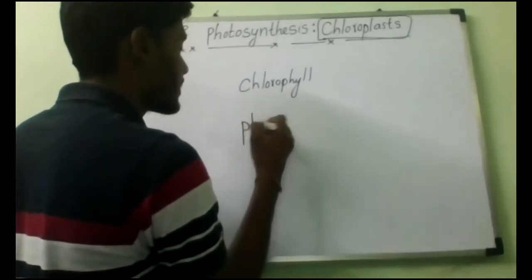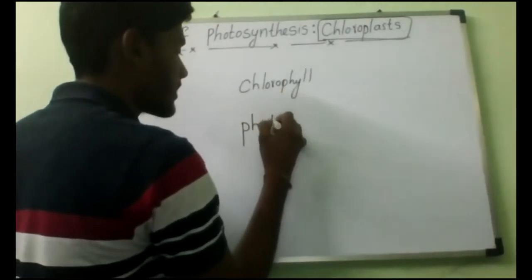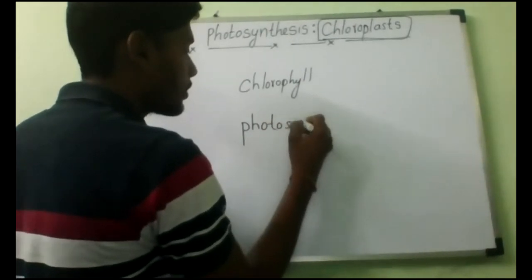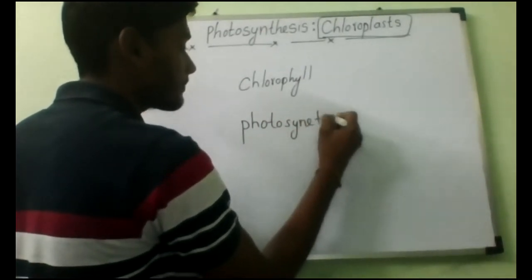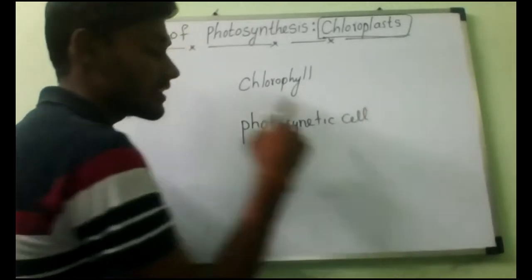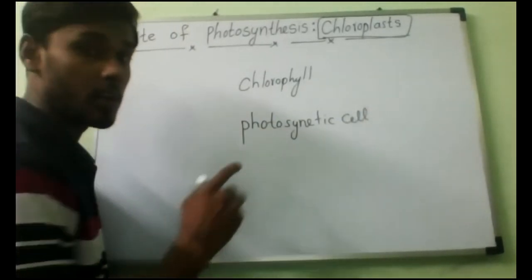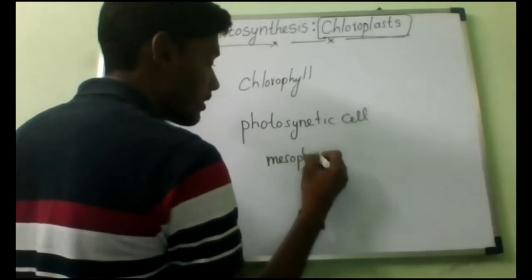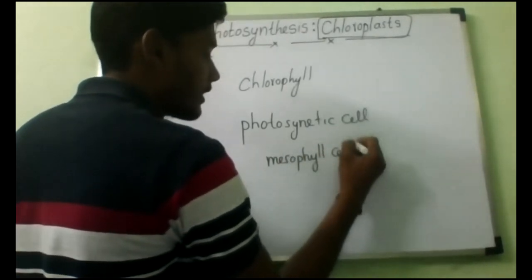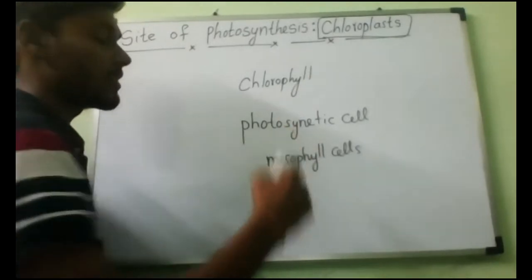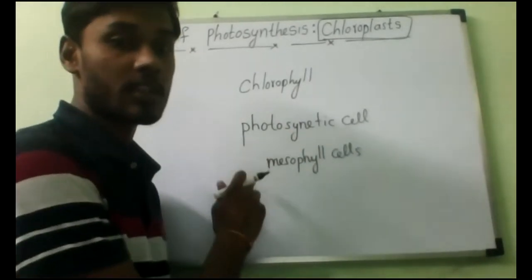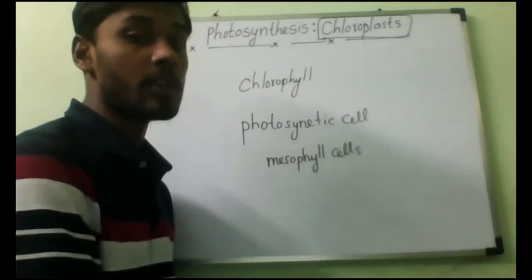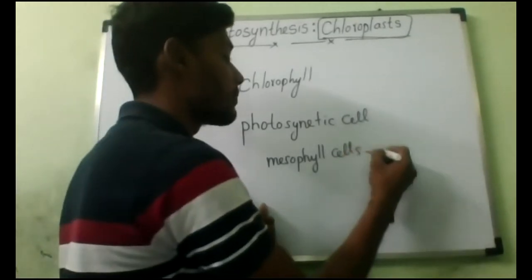These photosynthetic cells are also called mesophyll cells. So these chloroplasts are present in the photosynthetic cells or mesophyll cells of green plants.